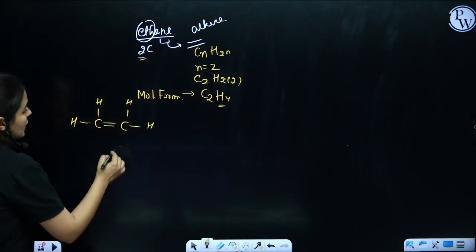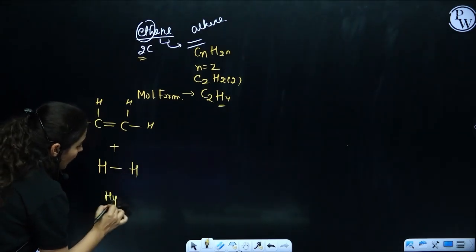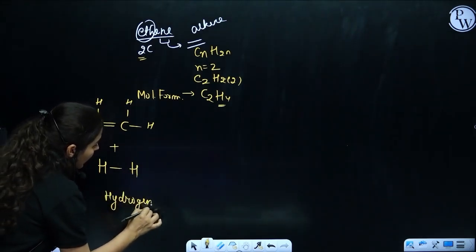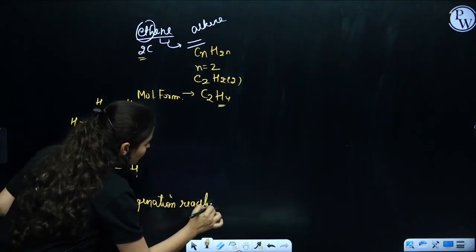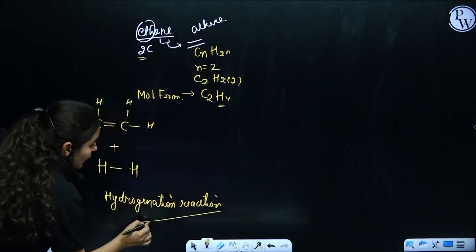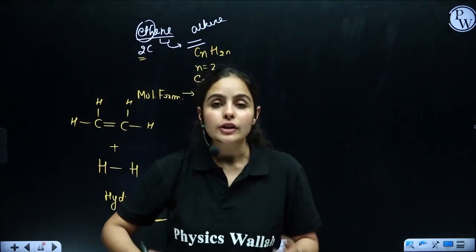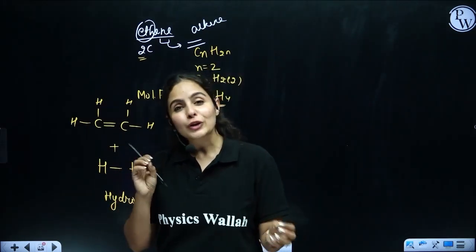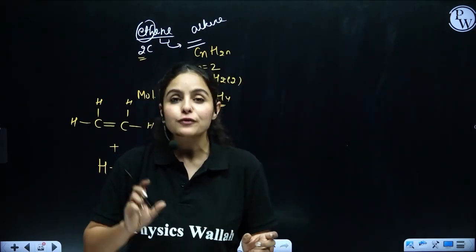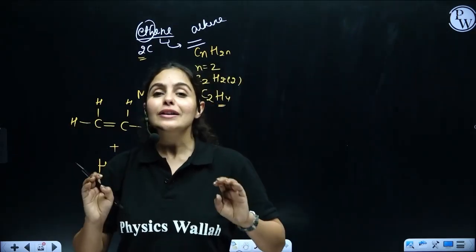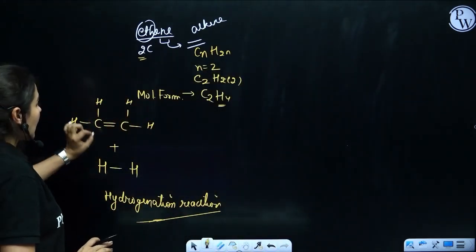Now, in addition reaction, it is the addition of hydrogen. If addition of hydrogen takes place, we call it a hydrogenation reaction. Now, it's not compulsory that only hydrogen is added. If any other halogen, meaning fluorine, chlorine, bromine, iodine, is added, similarly, we will call it a halogenation reaction. For example, if chlorine is added, we call it a chlorination reaction. But here we are learning how to add hydrogen.